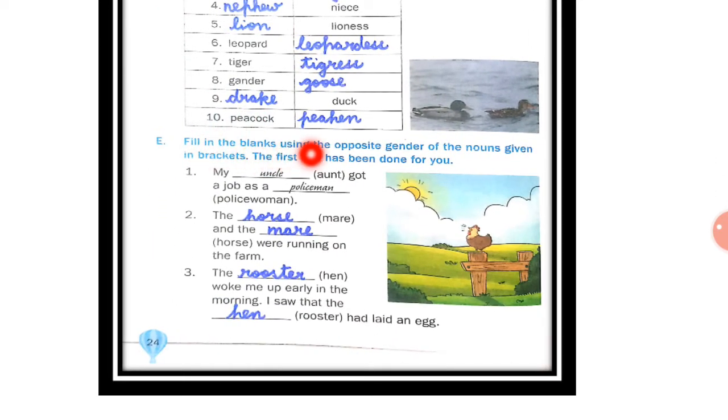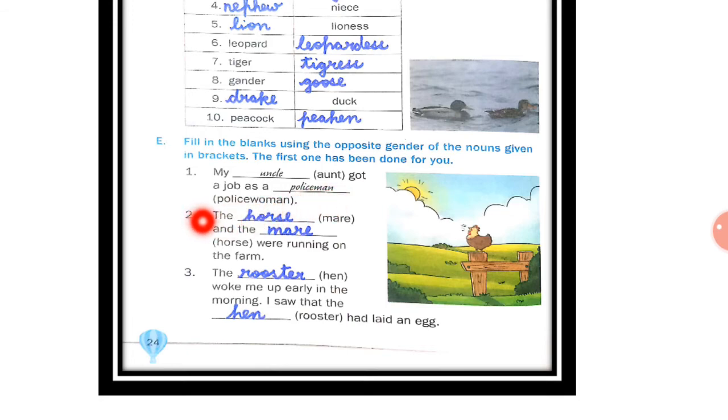Fill in the blanks using the opposite gender of the nouns given in the bracket. Now first one has been done for you. So children, in the bracket you have to write the opposite gender which is given in the bracket. So the first one is my dash got a job as a dash. Now here aunt, you have to write the opposite gender of aunt. So uncle, it is already written. Now policewoman, what is the opposite gender of policewoman? Yes, policeman. So this is already written.